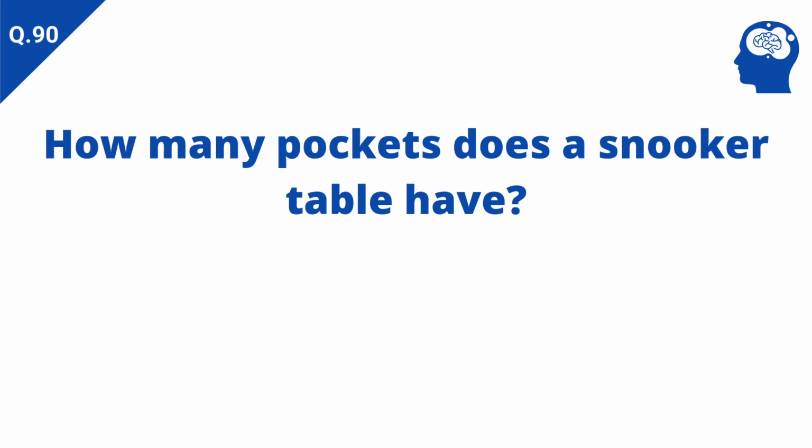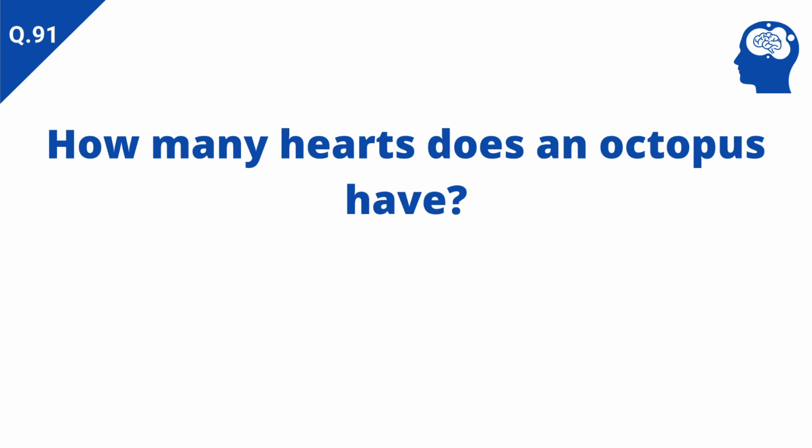How many pockets does a snooker table have? Answer: 6. How many hearts does an octopus have? Answer: 3.